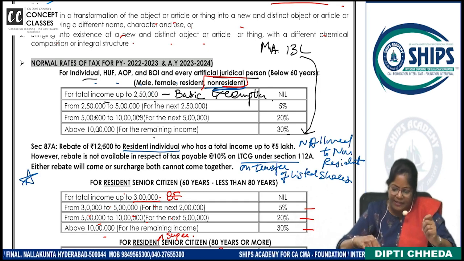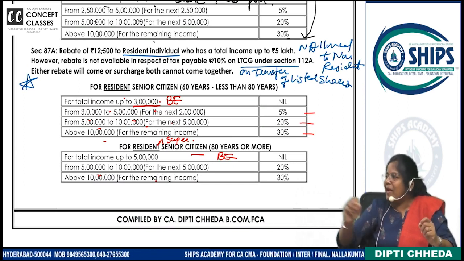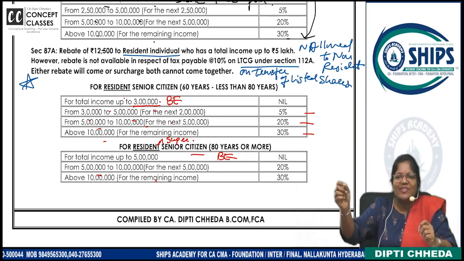Okay? Right. Now for a senior citizen, the basic exemption is 3 lakh. So now you cannot blindly take the tax as 1,12,500.